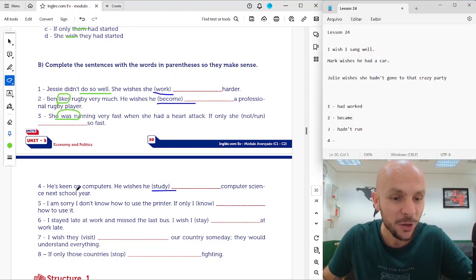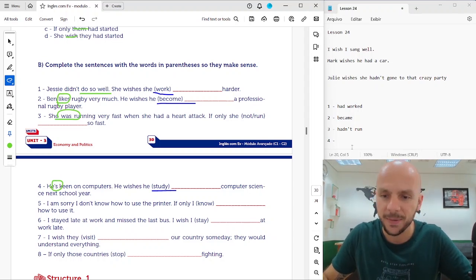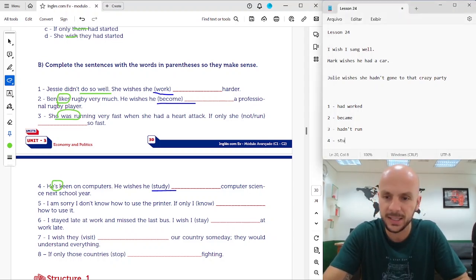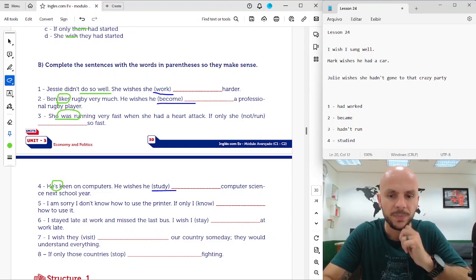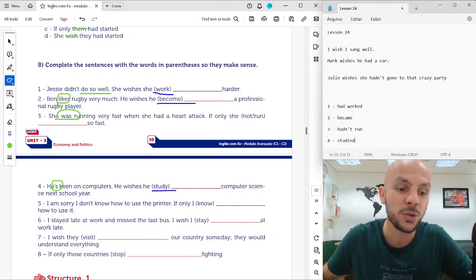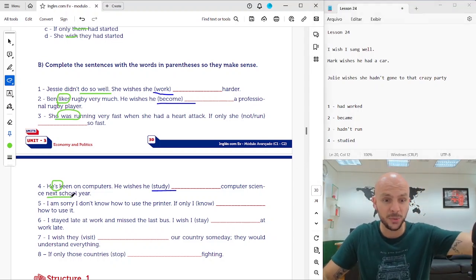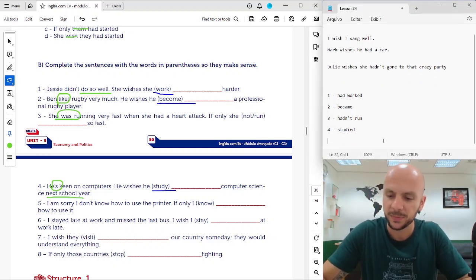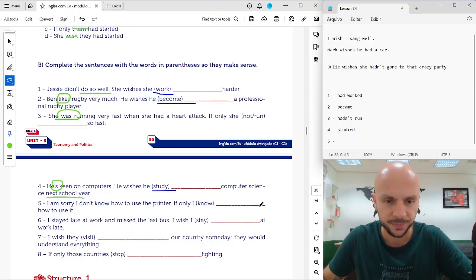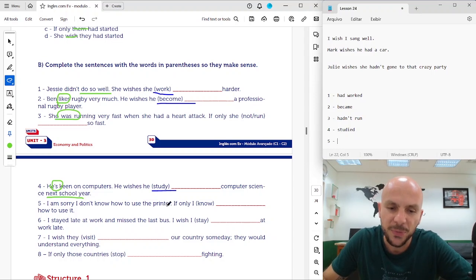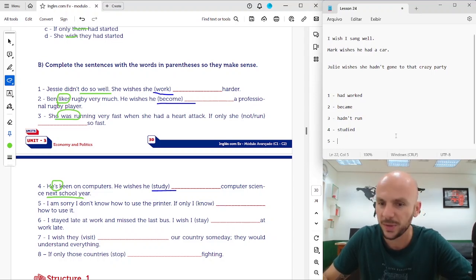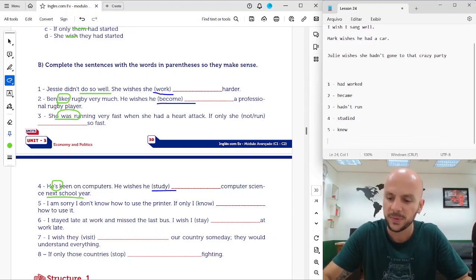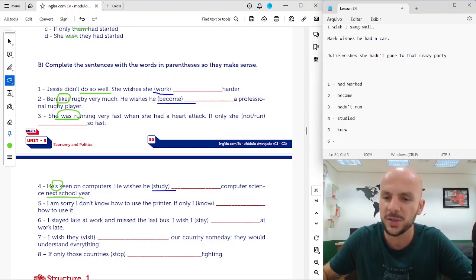Four. He's keen on computers. Present. He is keen on computers. He wishes he studied computer science next school year. Okay, so talking about the future, next school year, he wishes he studied. Okay, beautiful. Five. I am sorry, I don't know how to use the printer. If only I knew. Okay? If only I knew how to use it.